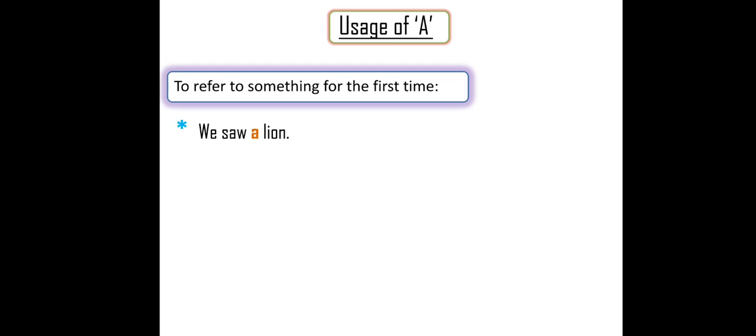We saw a lion. Actually there are many lions. Imagine, I'll give you an example. Yesterday I went to the zoological park. There are 10 lions, but first I saw one lion, mentioned for the first time, so "a" has to be used. So, we saw a lion. I told you a story. First story. Before the first mention, what do we have to use? The indefinite article "a".